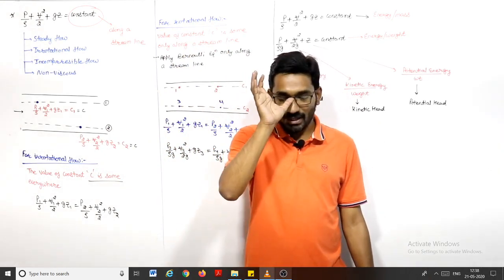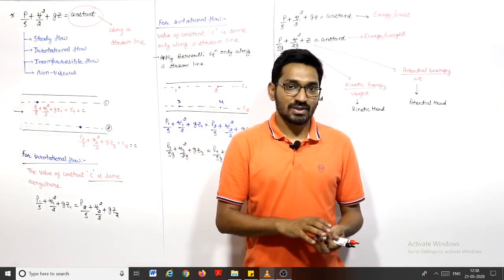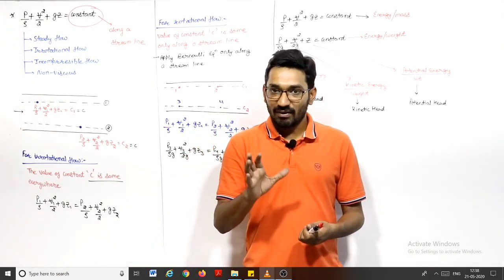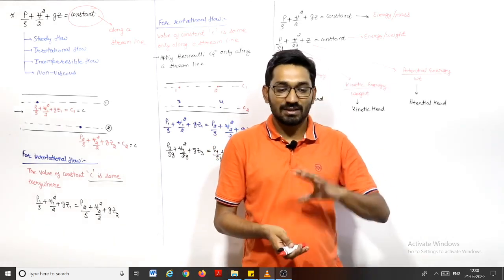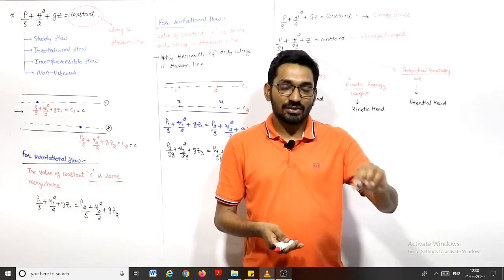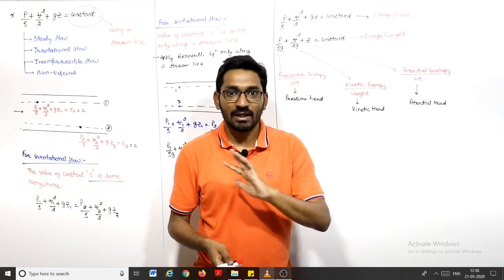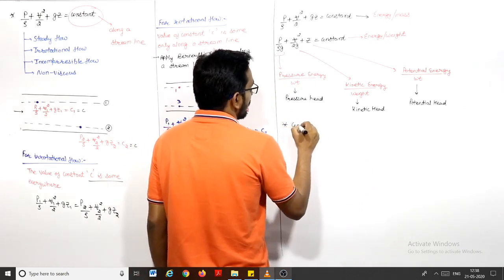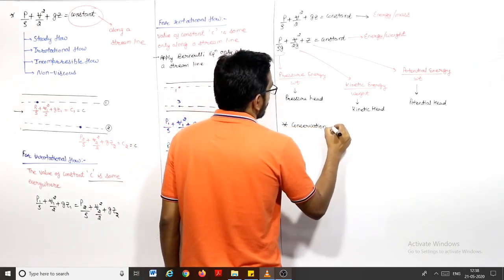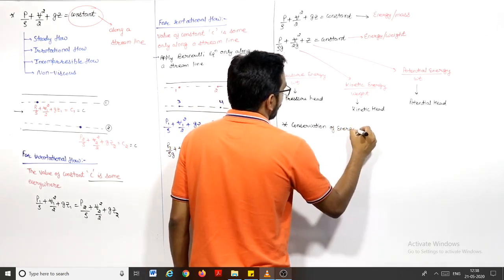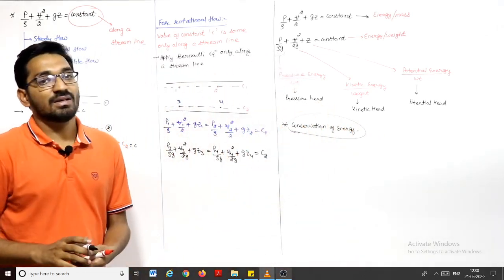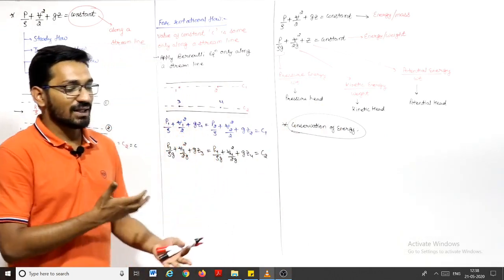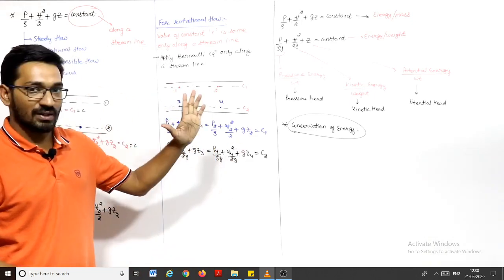So just remember that in a fluid flow, for a steady, incompressible, non-viscous fluid, the sum of pressure energy, kinetic energy, and potential energy will remain constant. They may convert into one another, but the total energy will remain constant, and there should not be any heat and work transfer. That's why the Bernoulli equation is also known as conservation of energy. So the total energy will remain constant if the flow is steady, incompressible, non-viscous, with no friction.